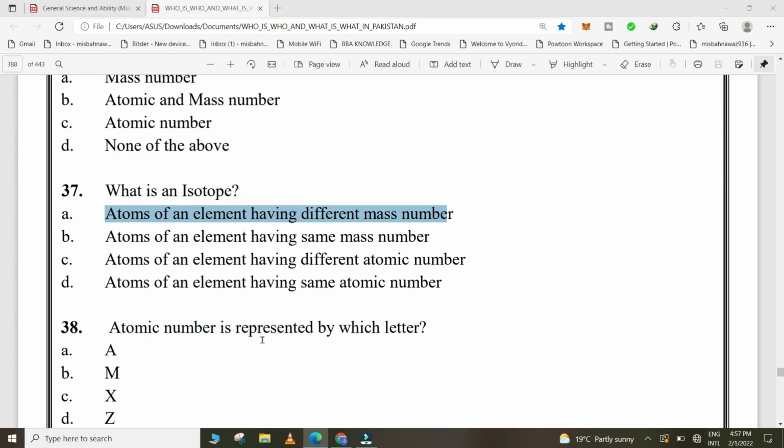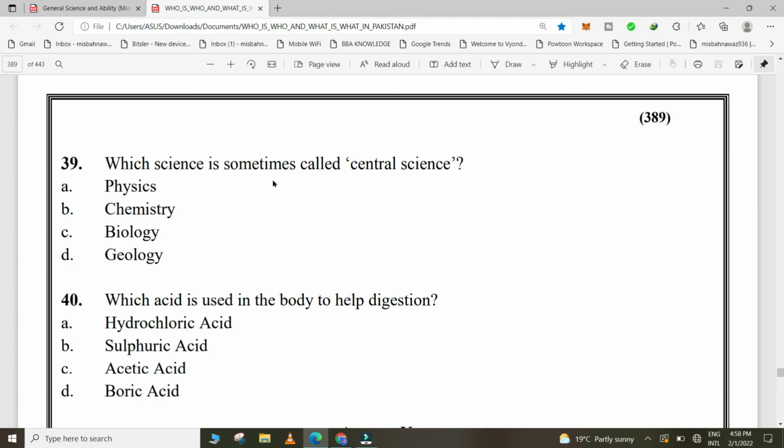Atomic number is represented by which letter? Z. Which science is sometimes called central science? Chemistry. Which acid is used in the body to help digestion? Hydrochloric acid.